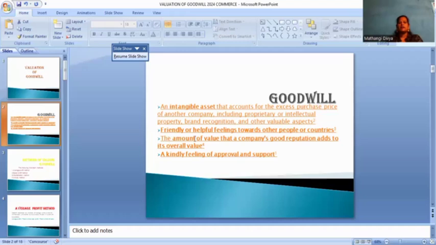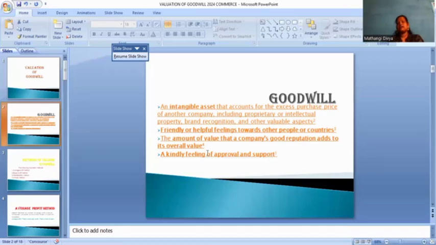Next, the amount of value that a company's good reputation adds to its overall value. Good name and reputation overall affect the company and the business also. Good name is a good thing for our business. Good name will be recognized as a reputation also. Next, a kindly feeling of approval and support.